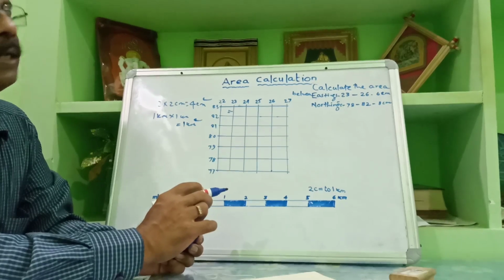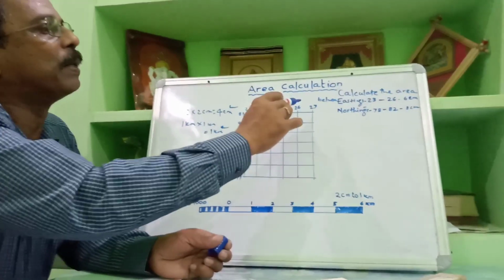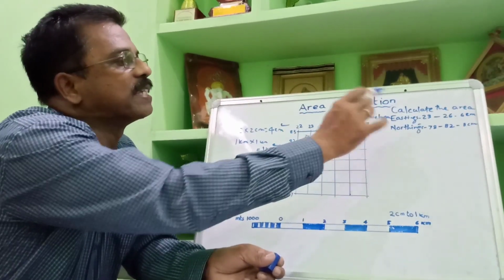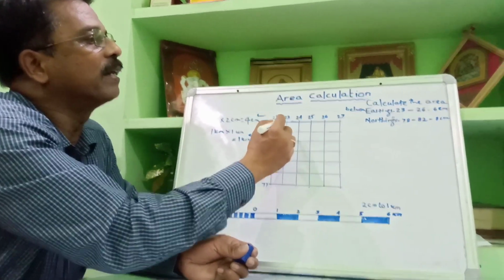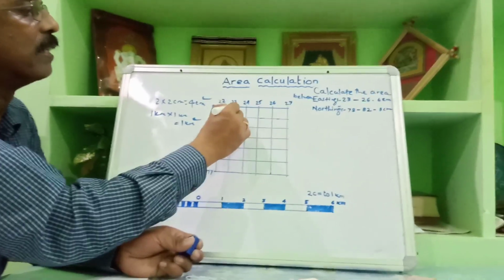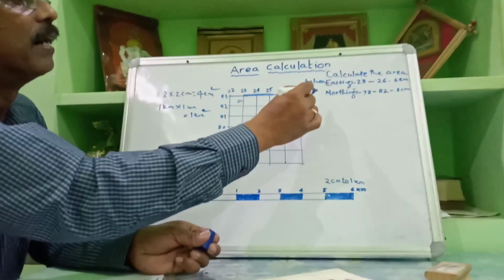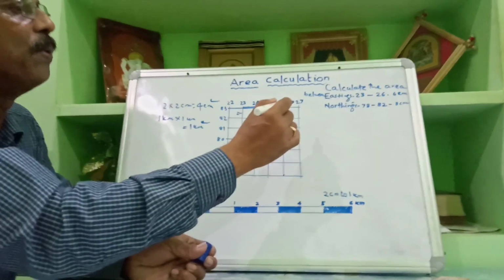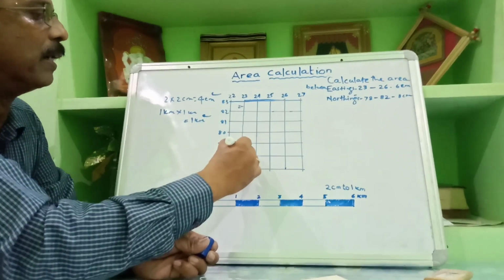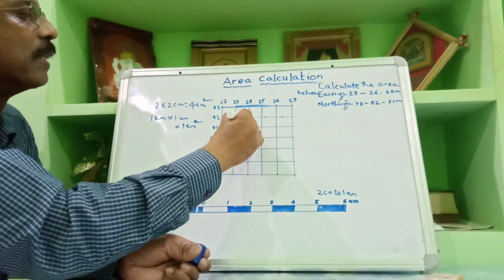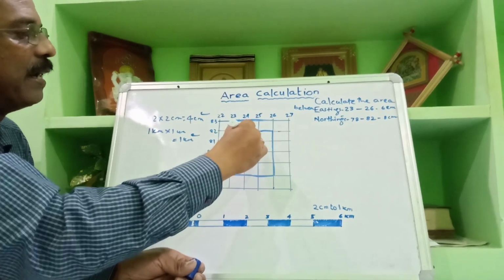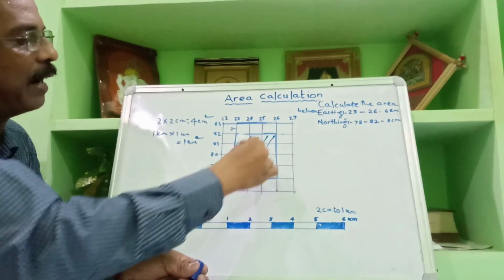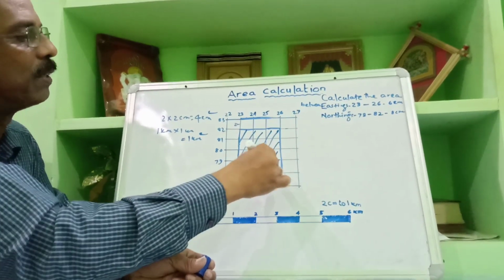Now a task will be given to you. Calculate the area between eastings 23 to 26 and northings 78 to 82. Look here: eastings 23 to 26 and northings 78 to 82. This area is to be calculated, and you know the formula, length into breadth.